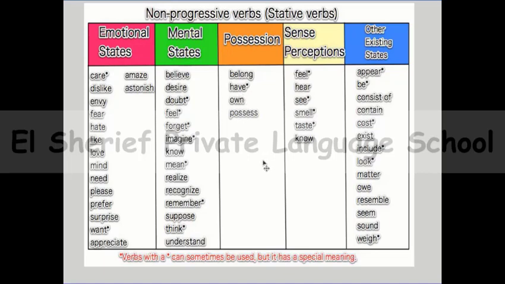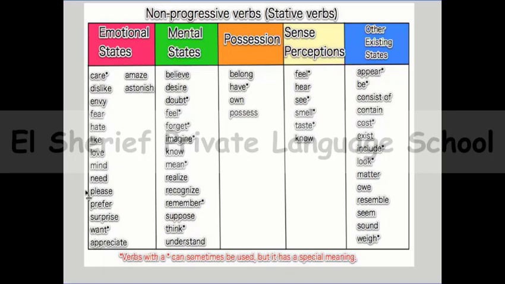Okay, if you can't memorize the stative verbs, you can try to make it easier for yourself. Remember that we have some emotional verbs like care, dislike, hate, like, love, mind.